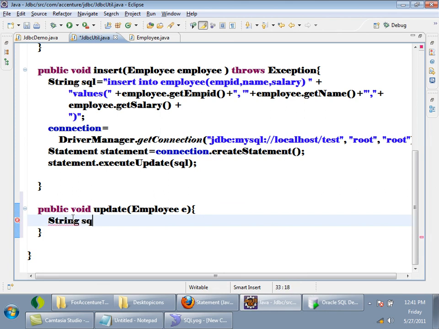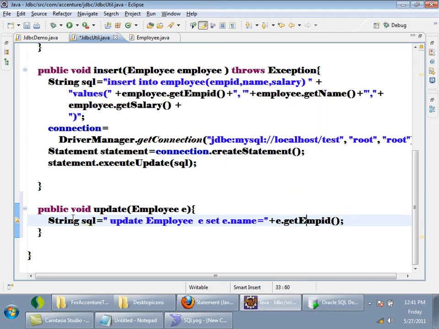SQL equals, tell me the update statement: update employee set name equals, plus e dot get name.